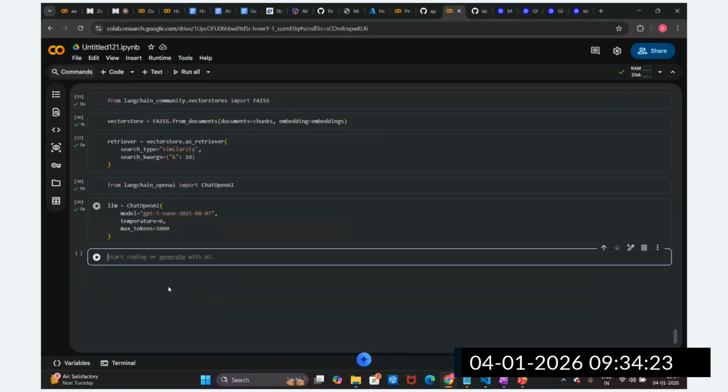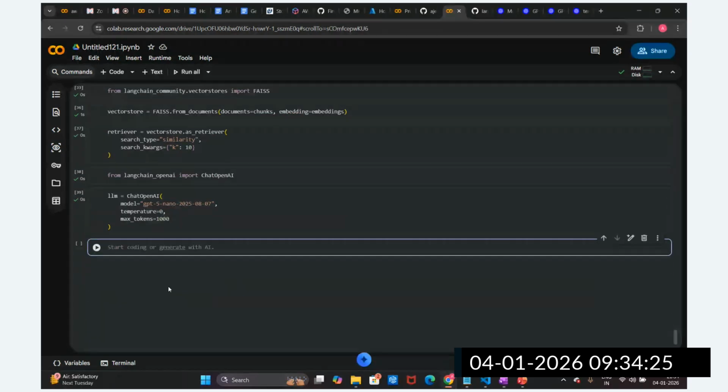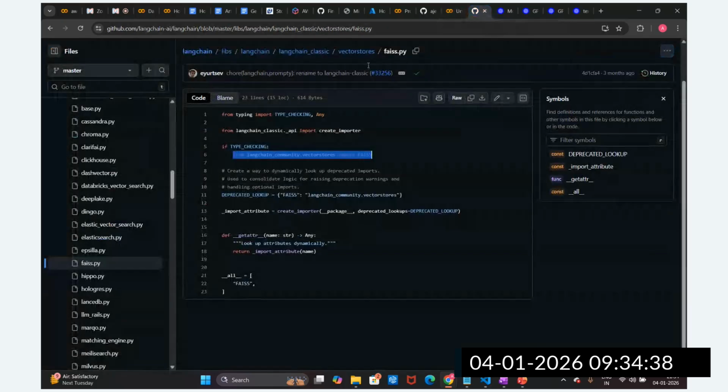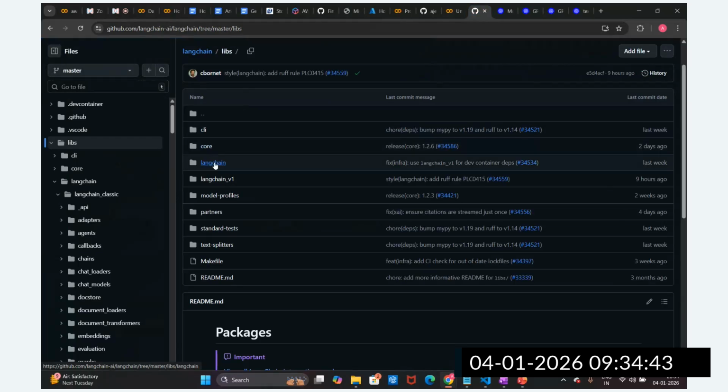All right, so what is the next step, guys? Now we have to create this retrieval question answering chain. So how can we create it? Let me go to the LangChain library. Go to LangChain.